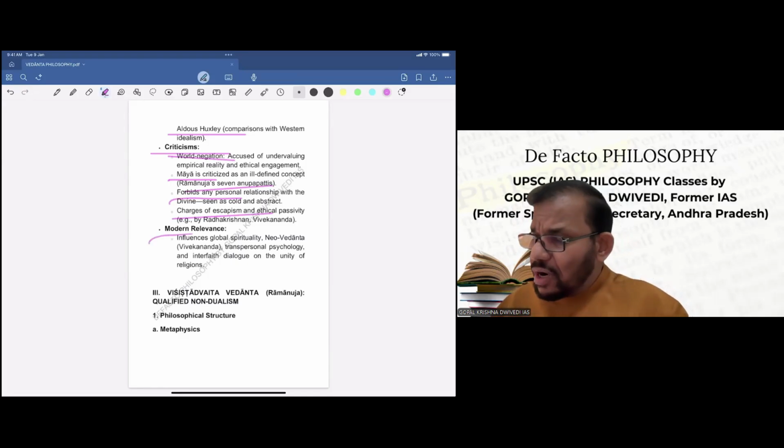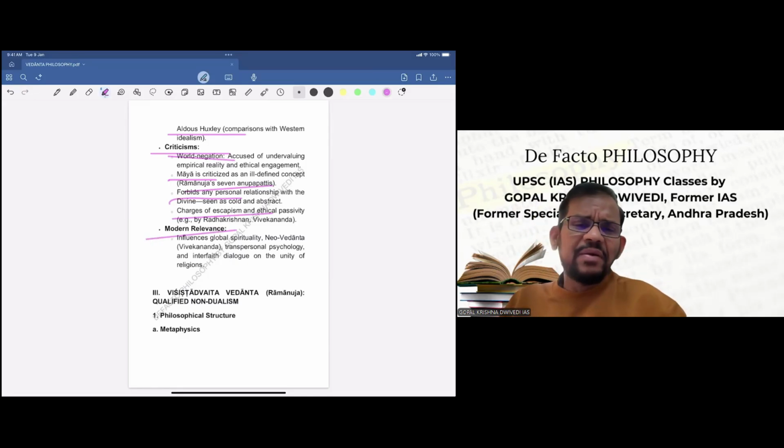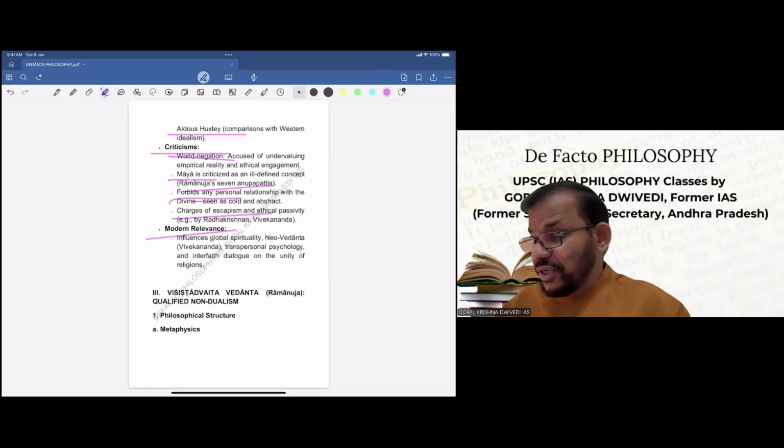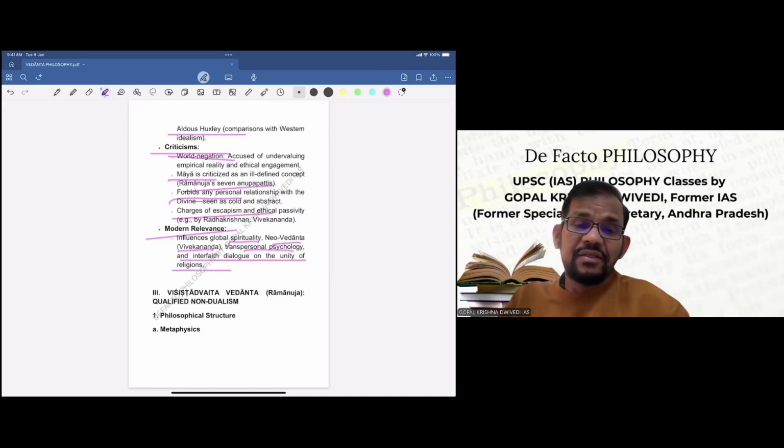Now, what is its modern relevance? As I told, this is one of the very, very important philosophies as far as relevance to the world is concerned. It influences global spirituality, Neo-Vedanta, for example Vivekananda, transpersonal psychology, and interfaith dialogue on the utility of religion. So in all these respects, this philosophy is very, very influential.